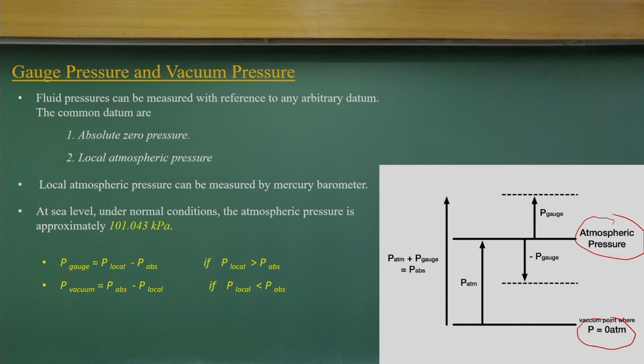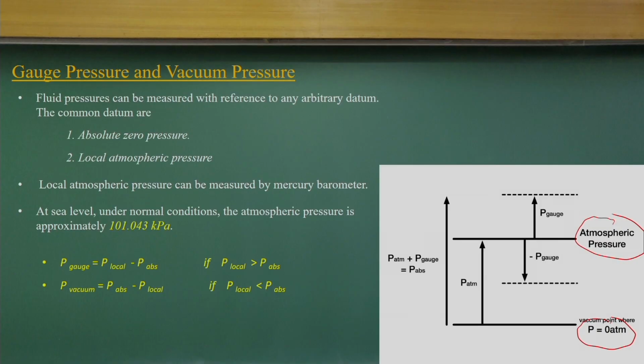When you take the atmospheric pressure as the datum, two conditions come up. One is the pressure above the atmospheric pressure, and another is the pressure below the atmospheric pressure. When you have a pressure above the atmospheric pressure, we call it gauge pressure. That is how we differentiate between the local pressure and the absolute pressure. The atmospheric pressure can be measured with a mercury barometer.